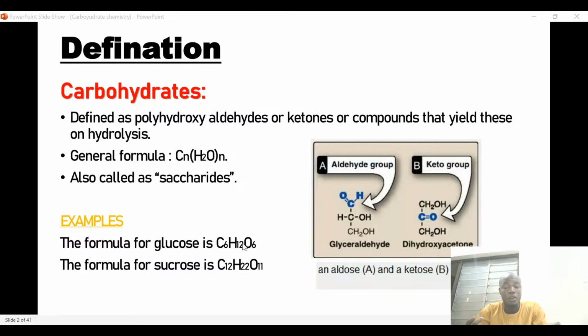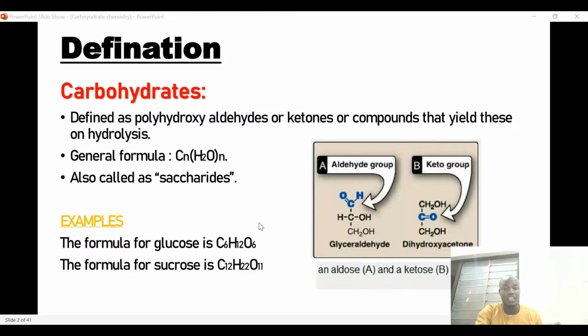Any compound considered a carbohydrate must have either an aldehyde or a ketone functional group. And of course, from our basic knowledge of chemistry, when we say aldehyde functional group, it means compounds that have a carbon-to-oxygen double bond with a free hydrogen attached to it. And of course, look at it here.